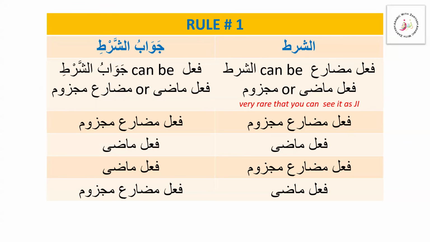So we have the shart and the jawab shart for the conditional sentences. This is rule number one that we are going to see for فعل مضارع مجزوم and فعل مضارع and فعل ماضي. So we have all these conditions that we might see in our conditional sentences.